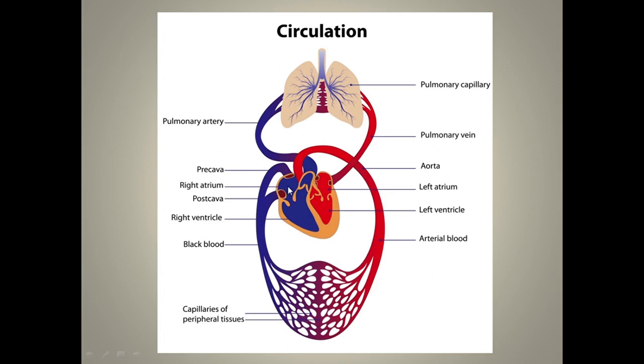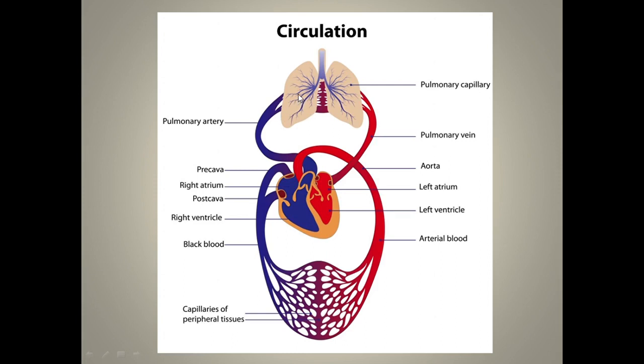It reaches the right atrium, then passes through to the right ventricle. Now from the right ventricle, the pulmonary artery carries the deoxygenated blood to the lungs, and only in the lungs is the oxygenation happening. That is, carbon dioxide diffuses into the lungs and oxygen diffuses into the blood. That is happening in respiration.